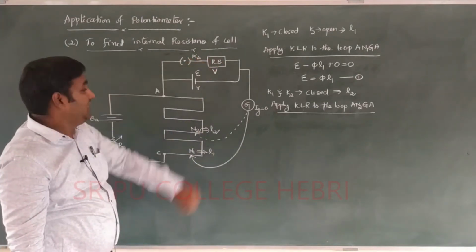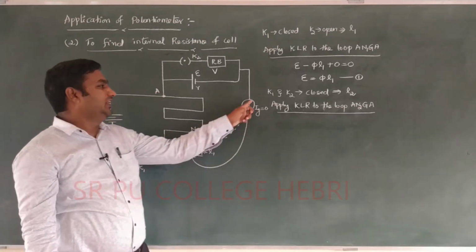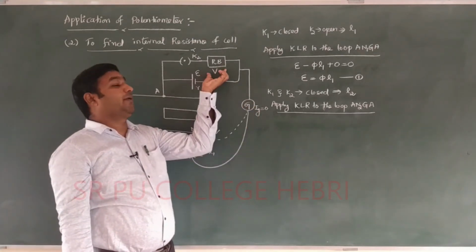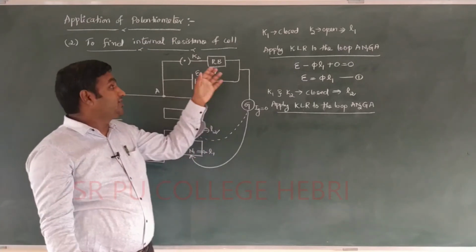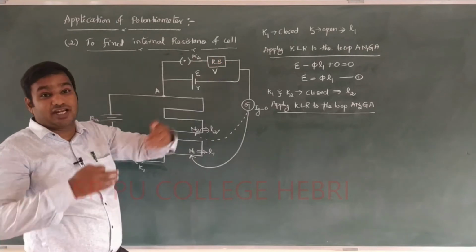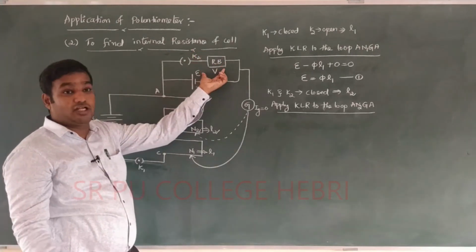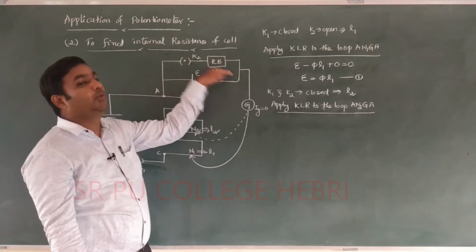Effective we will get. And again here, energy is utilized from A to N2. Here it is 0. The total energy provided is V, because the cell is not directly connected here. Cell and resistance box are connected in parallel. Automatically the energy provided by the cell is not exactly E, it is equal to V.